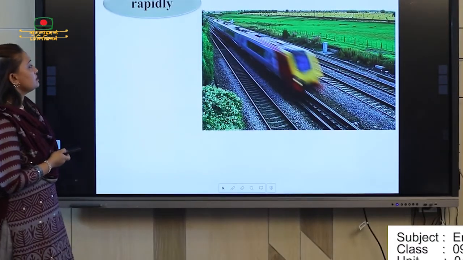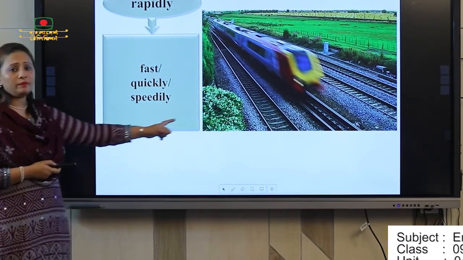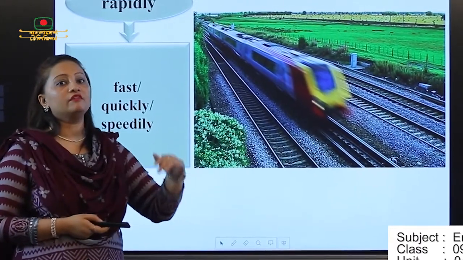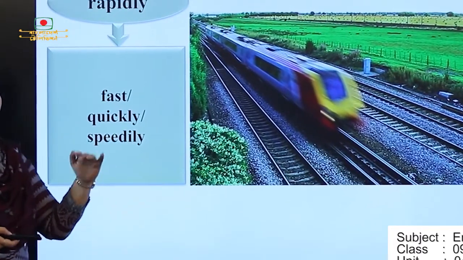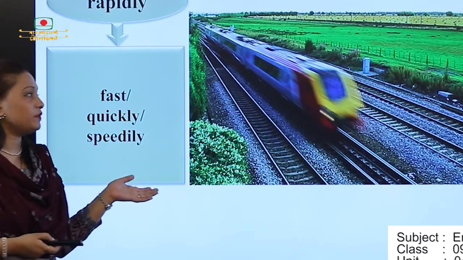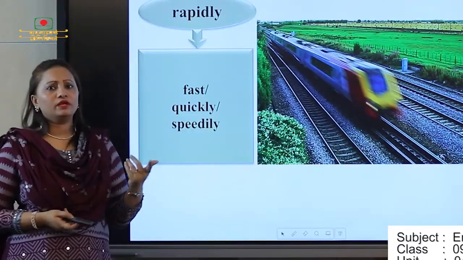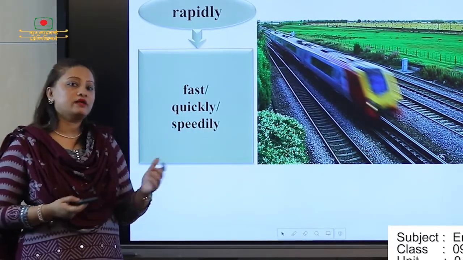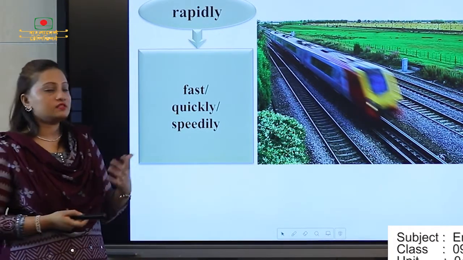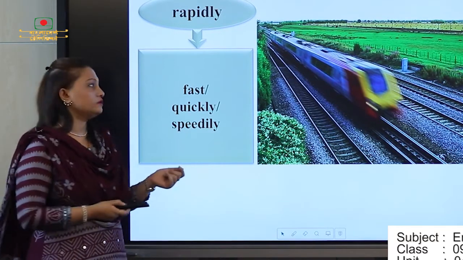And next is rapidly. So through the picture, what can we find? The train is going very fast. That means very rapid, very quickly, very speedy mood we can say. So we have a lot of experience through this word. Whenever someone is walking, we can say walking very fast, running very fast, cycling very fast. This type of example we can add, okay?